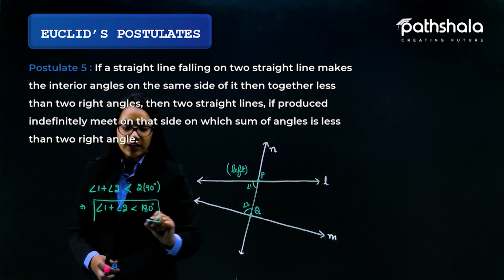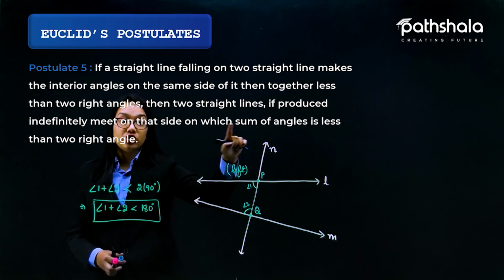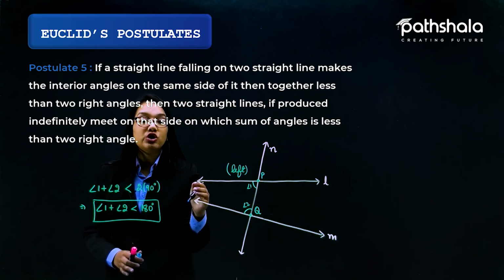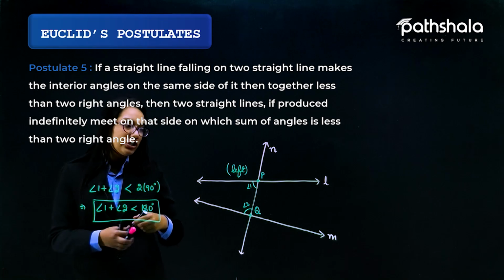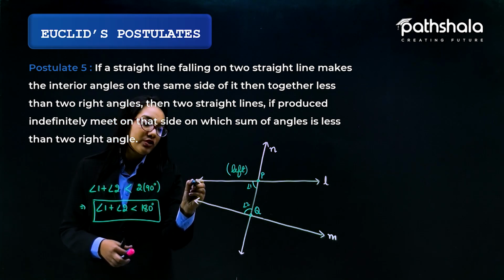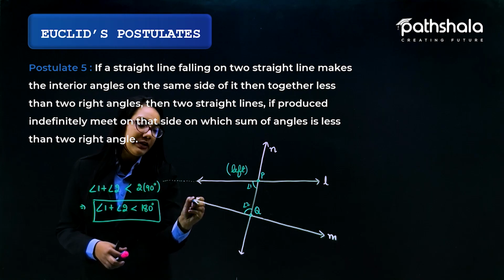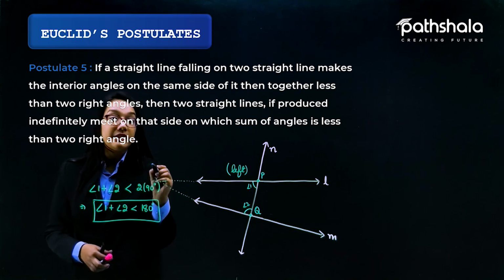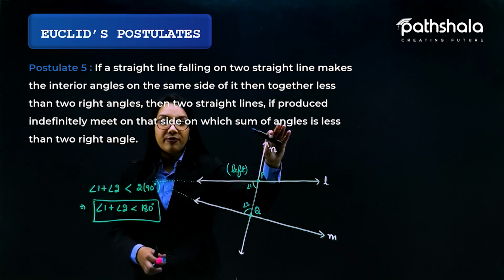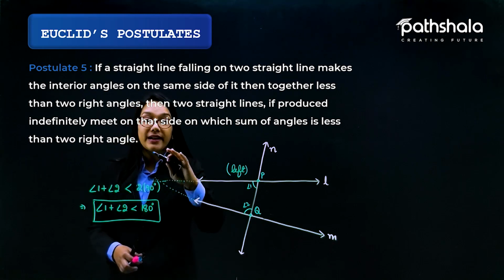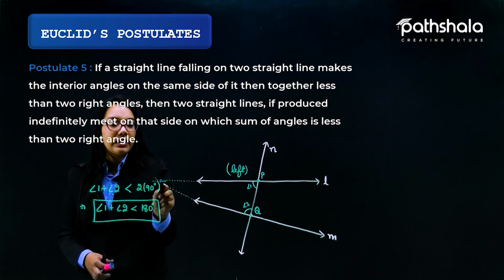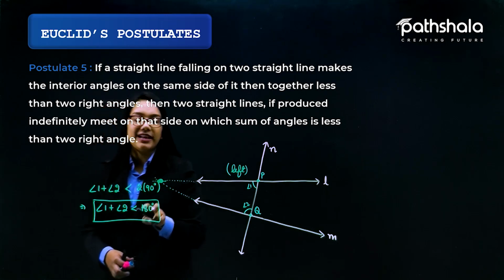Whenever such a condition occurs, then the two straight lines, the line L and the line M, if produced indefinitely, over here as well as over here, meet on that side, because we are talking about only the left side, on which the sum of the angles is less than two right angles.